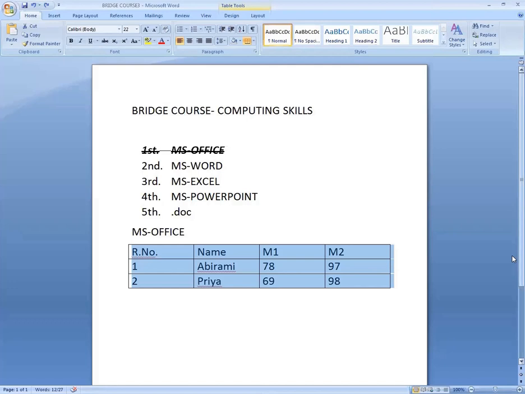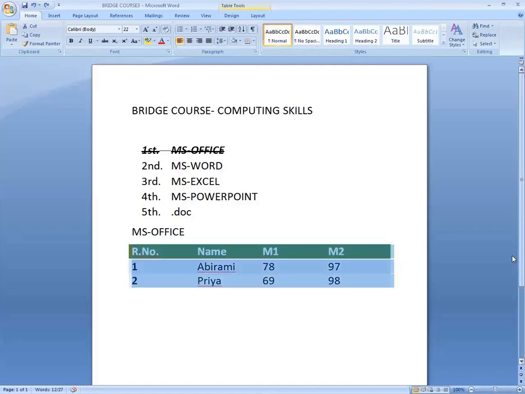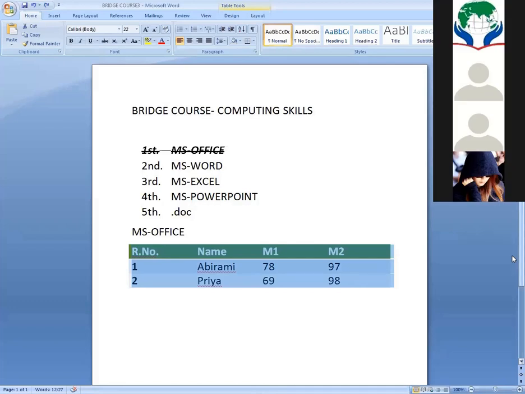And now I am pressing redo, that's Control Y. What happened? Now the table style appears. So this is the difference between undo and redo. If you do some mistakes unfortunately, then you can go for undo and redo.